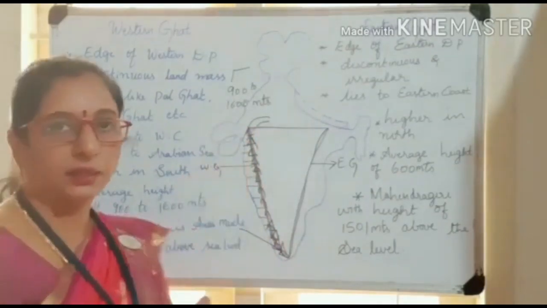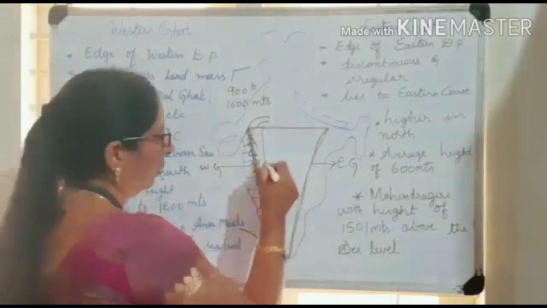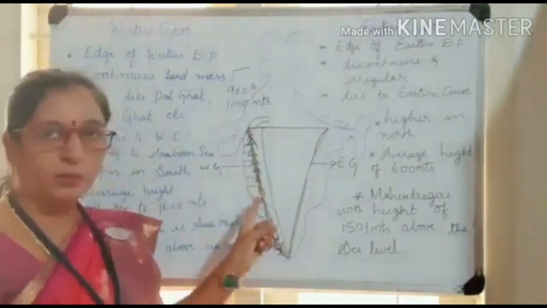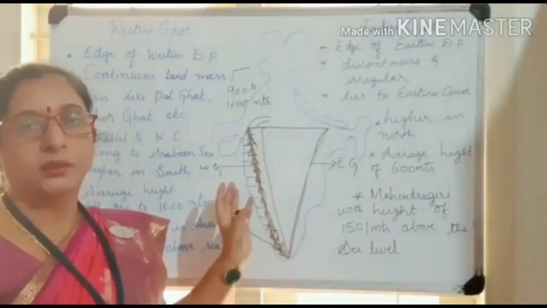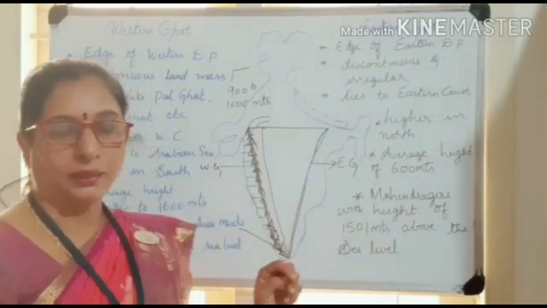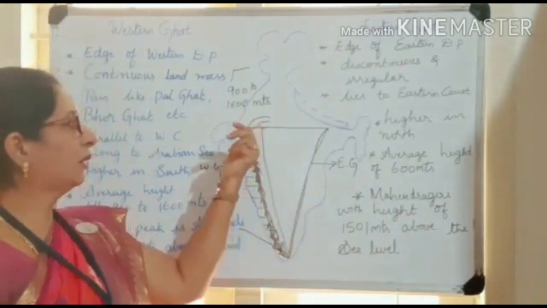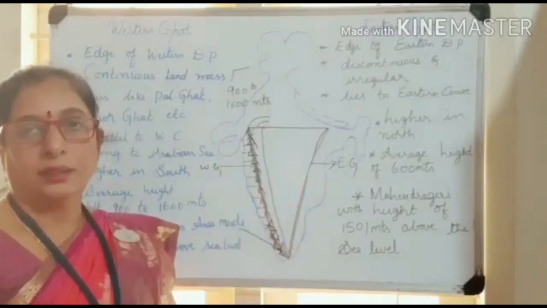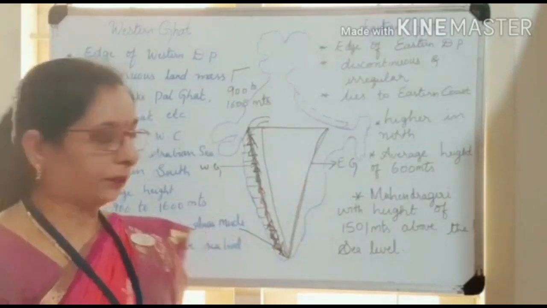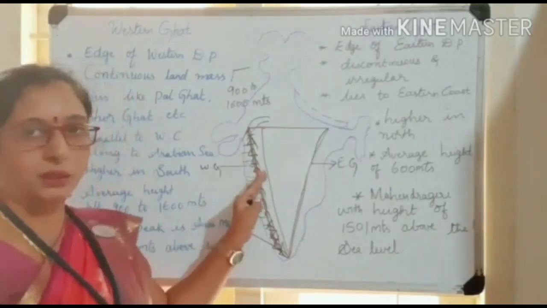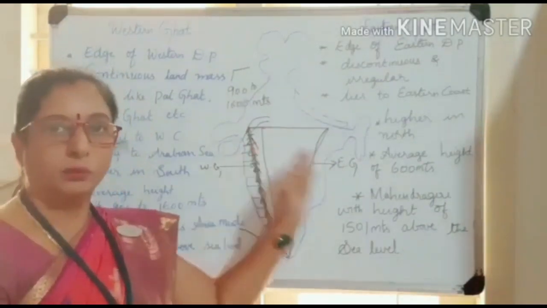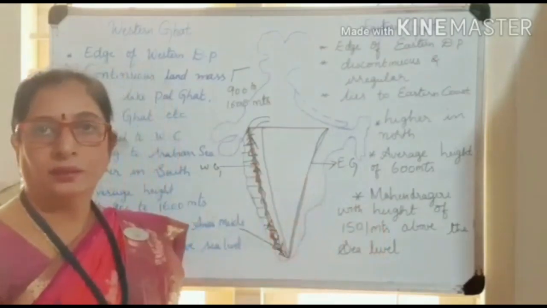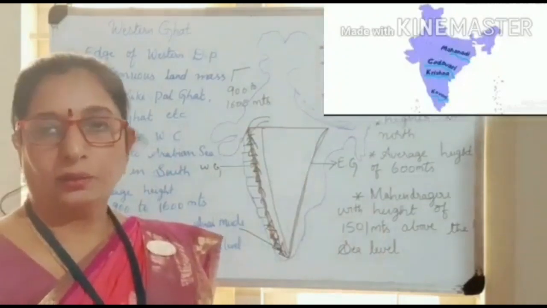In the previous class I said that on the western side it is broader. Yes, and the height is also more, and it is broader on this side. The river flows to the east side. Because of that, the Narmada and Tapti rivers merge into the Arabian Sea without making a delta. The rivers which emerge in the Western Ghats move to the eastern side, and here in the eastern side they create a delta and distributaries. Okay, children,